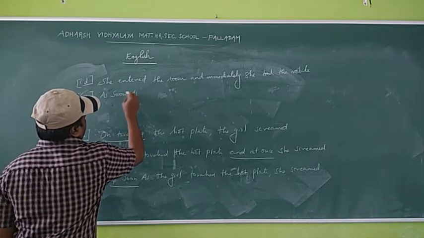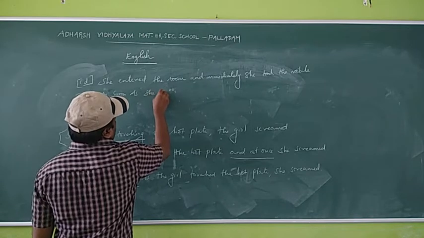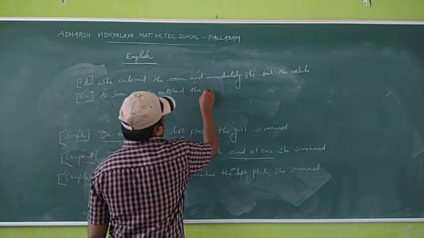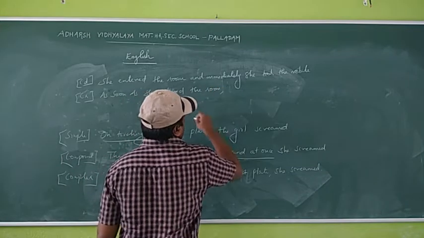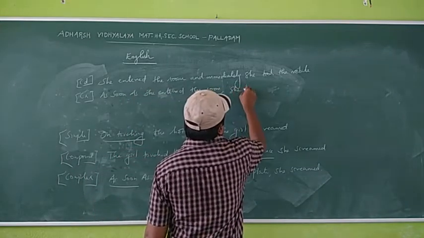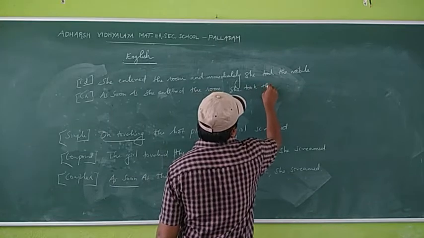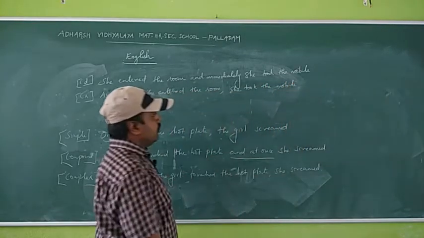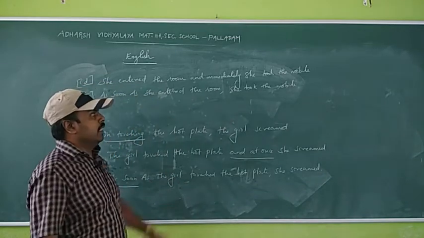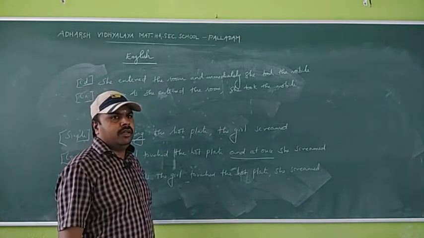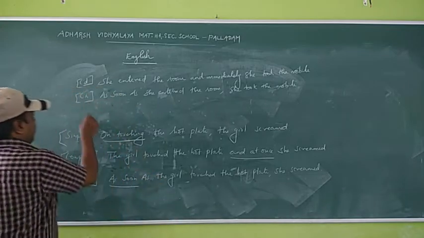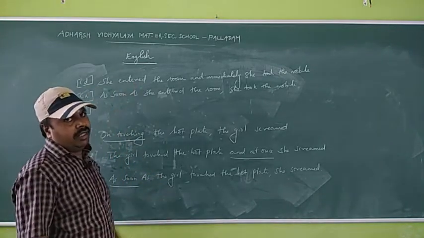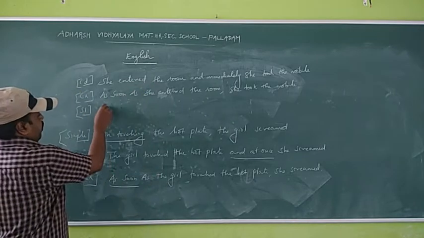Complex sentence. As soon as she entered the room, she took the mobile. As soon as she entered the room, she took the mobile. And simple sentence. So what is the main verb here? Enter. And you have to use on.